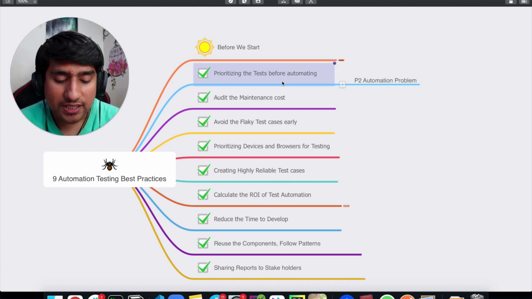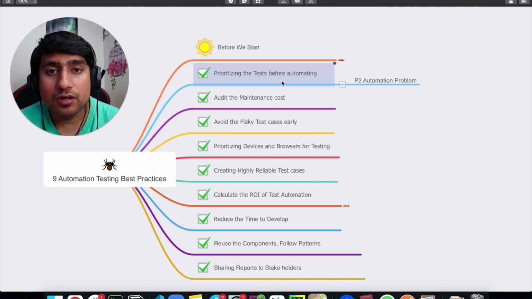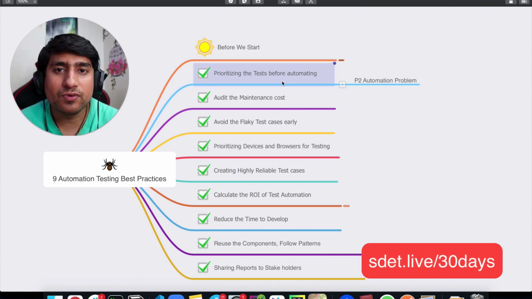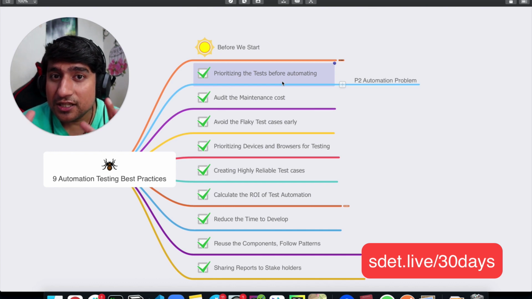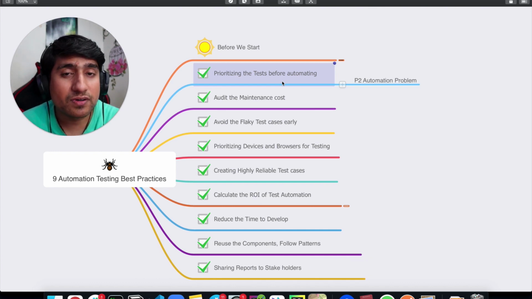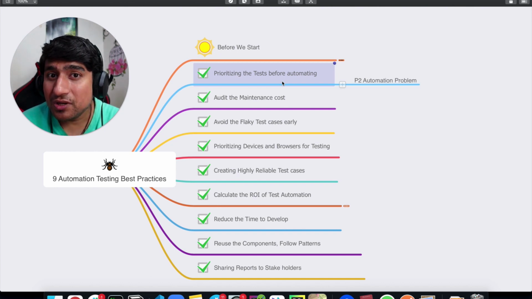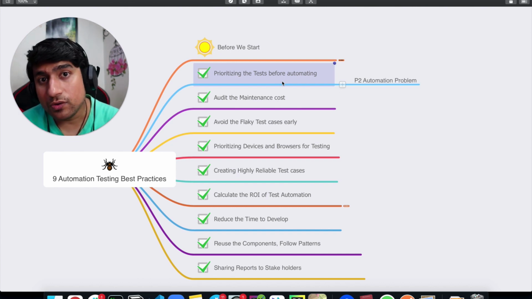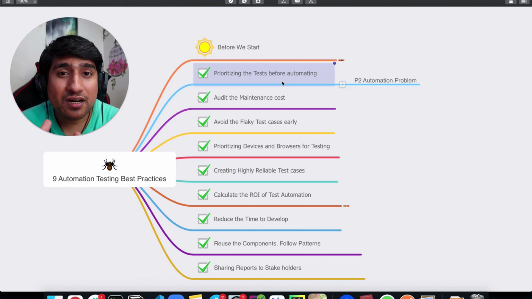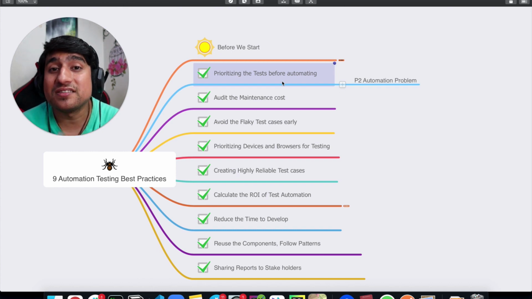What we used to do is that whenever there are particular test cases that we want to automate, we basically find the easiest test case in the list. For example, we have a backlog of a number of test cases, we find the easiest one and we just automate it, and we don't know the prioritization of the test cases or backlog. Sometimes we know, sometimes we don't, but the point here is we always target the easiest one, but it can be a lower priority, and most of the time the easiest ones have the lowest priority.